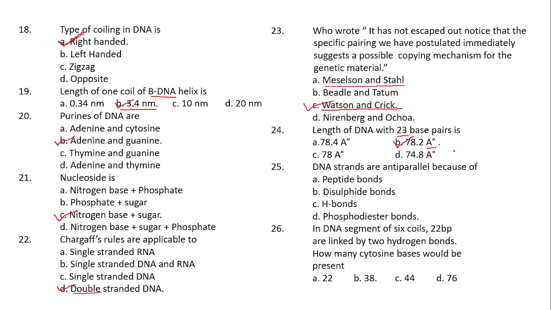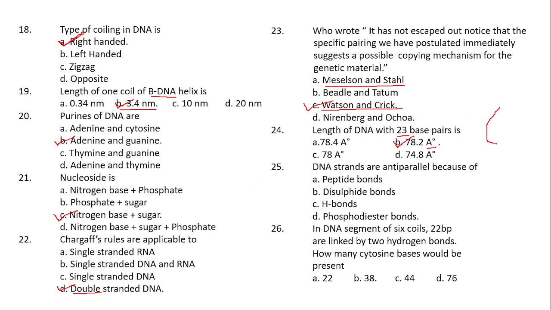Clear? So next question. DNA strands are anti-parallel because of dash. See, first of all, DNA strands are formed with the help of a long chain of what?